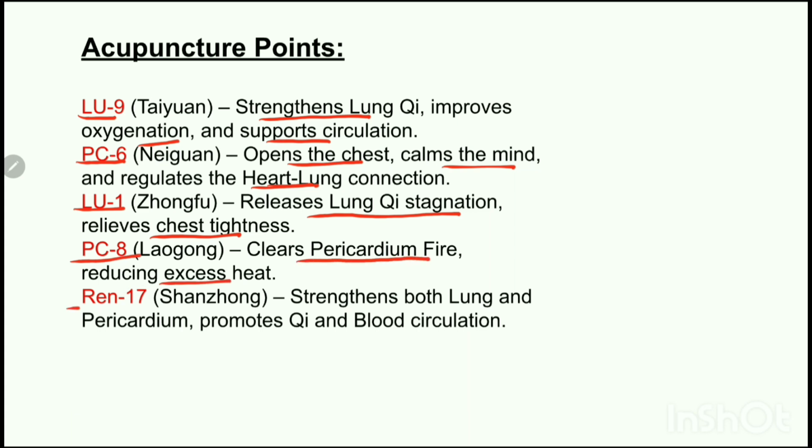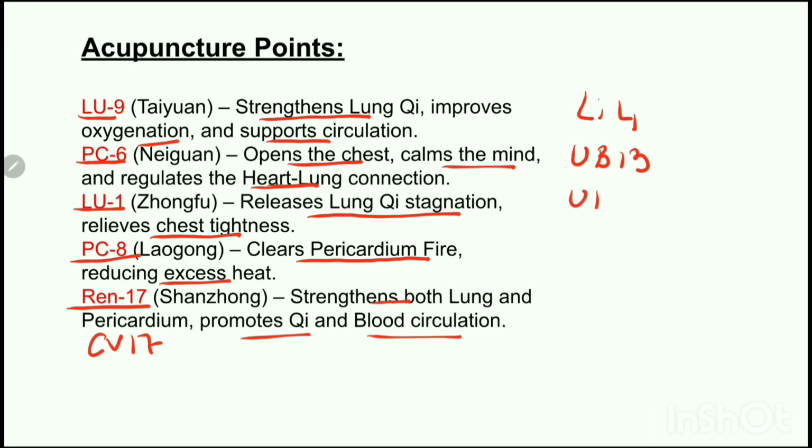We can use REN 17, which is CV17. It will strengthen both the lung and the pericardium. It will promote chi and blood circulation. We can also use LI4, which will regulate the chi. It will help emotional expression and relaxation. We can use urinary bladder 13, which is the back shu point of the lung. It will strengthen the lung chi to support circulation.